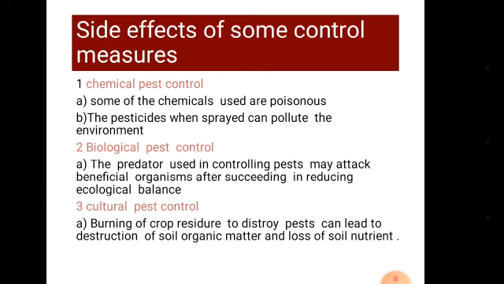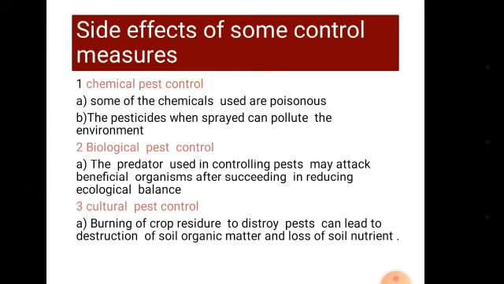1. When food and or water are contaminated by these chemicals and then consumed by man or animal, it might lead to death. 2. The pesticide when sprayed can pollute the environment, and this can lead to sneezing and itching as consequences. 3. The pesticide may destroy beneficial soil organisms such as earthworms and nitrogen-fixing bacteria.